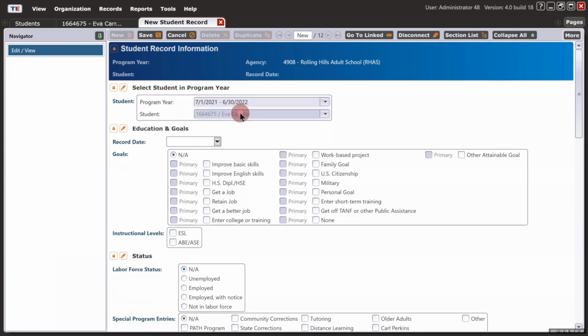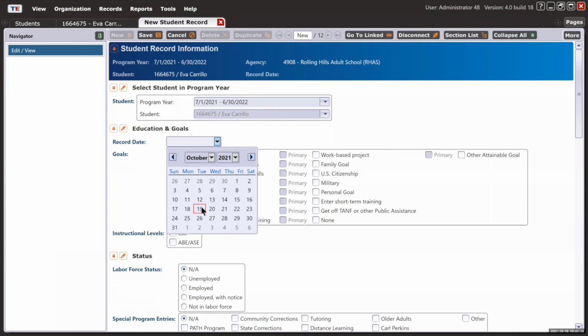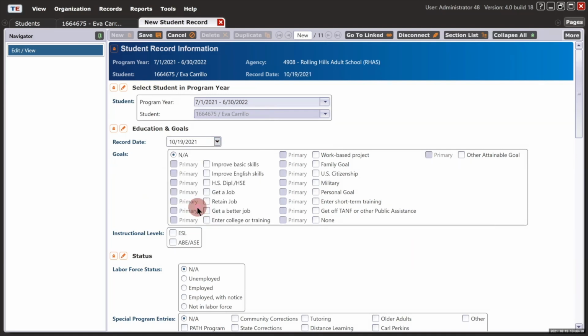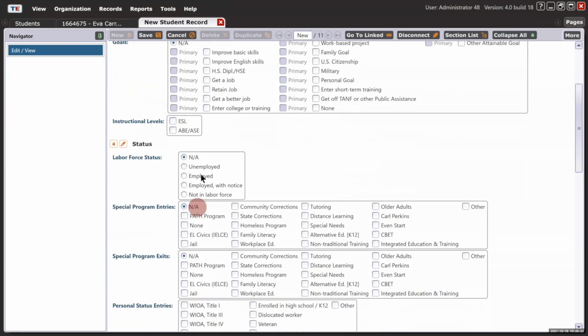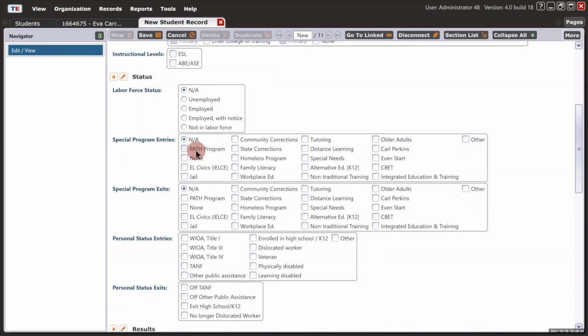Select the program year. Notice that the student field auto-populates when adding any record from the student's demographics record. Click the drop-down calendar and select the record date. Scroll down to the Special Program Entries table. Here you can see that your special program is listed at the beginning of the default Special Programs table. Check the appropriate special program for the student. From the toolbar at the top, click Save.